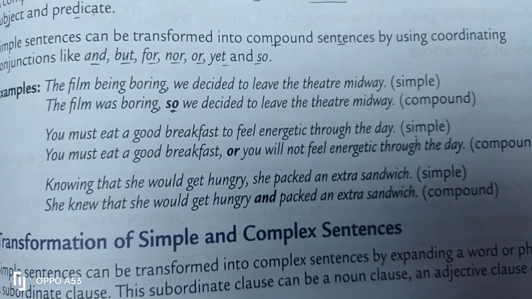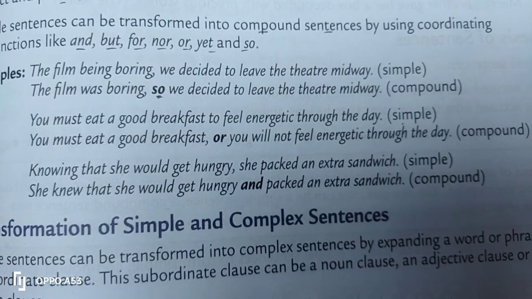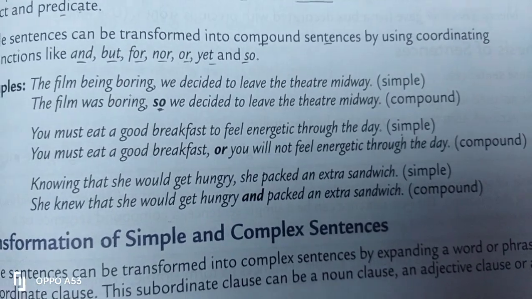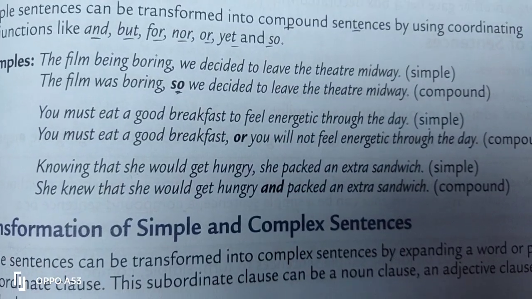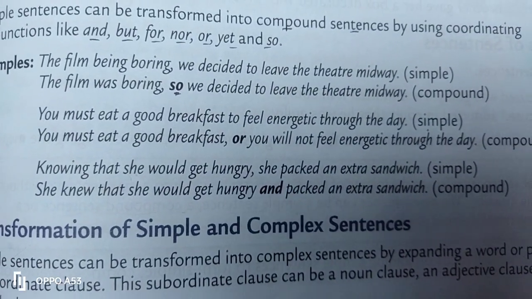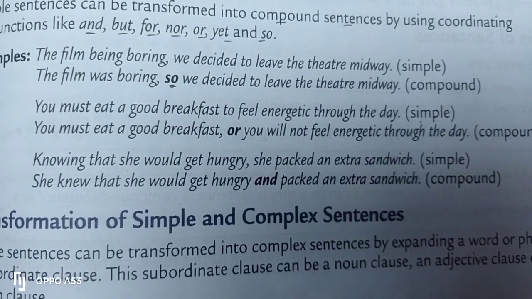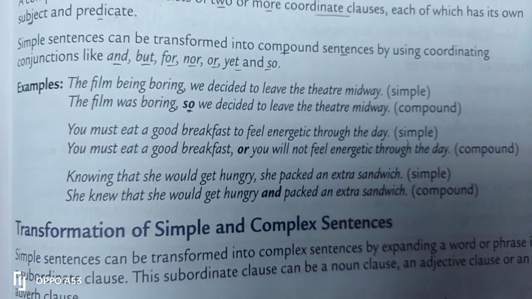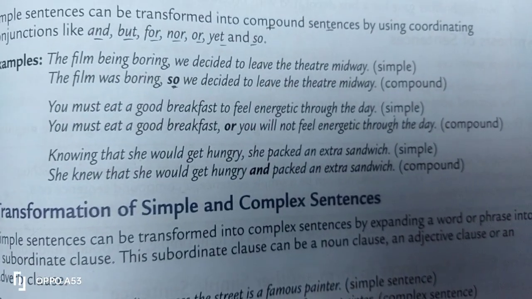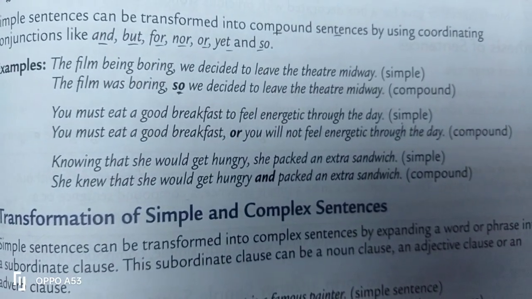In this particular example, you will see the simple sentence is changed into a compound sentence by using a particular coordinating conjunction, which is so, or but, or for, or nor, or yet, or because. So there are so many coordinating conjunctions that can be used in order to change a simple sentence into a compound sentence.